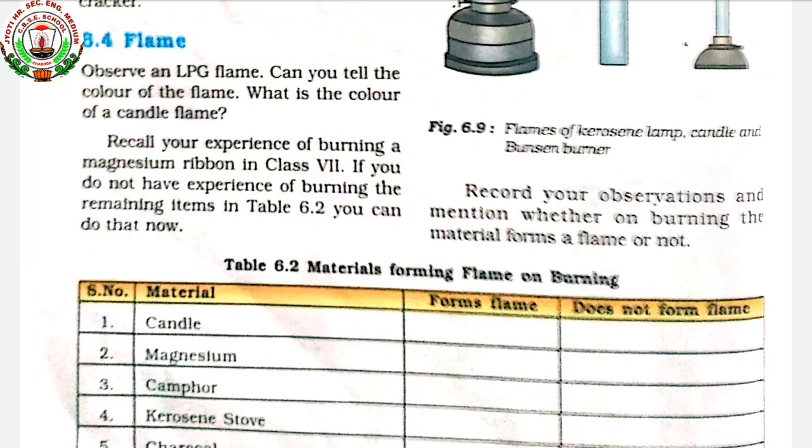Not all substances produce a flame during combustion. Only a few substances produce a flame. Substances which vaporize during burning produce a flame. Now the question arises, what is vaporize? Vaporize means those substances which are converted into vapors while burning; they produce a flame.